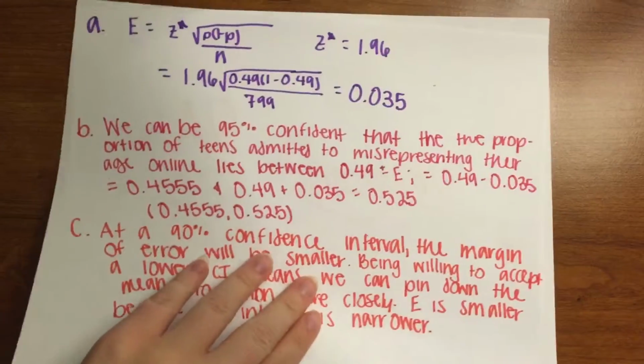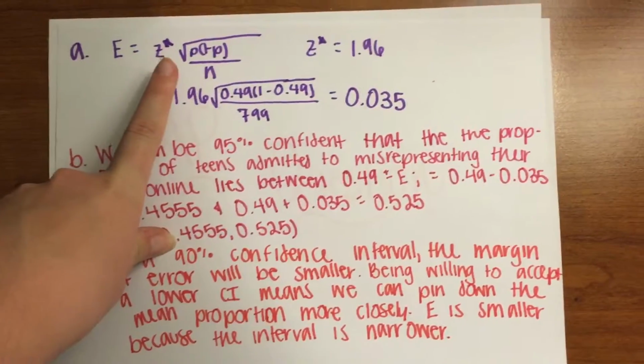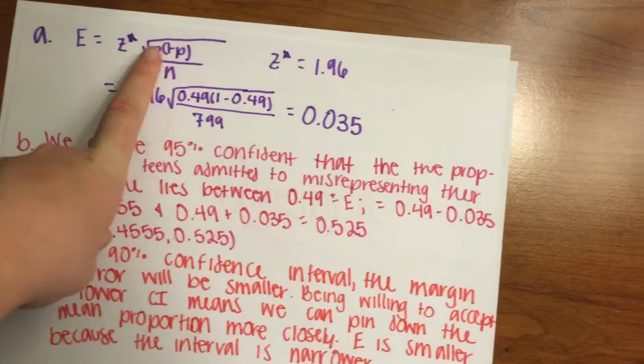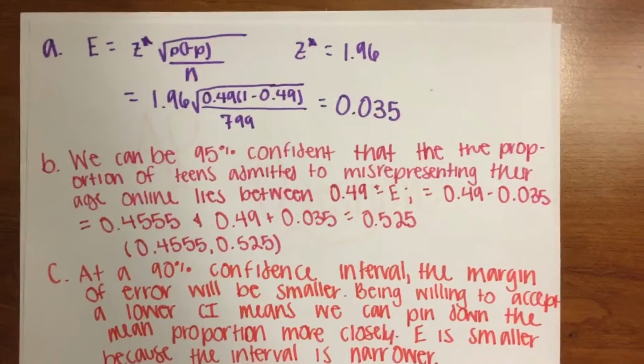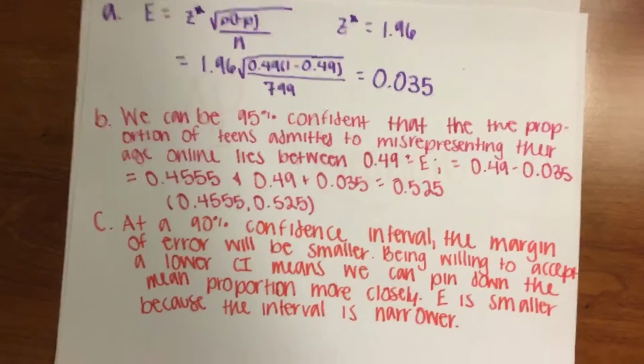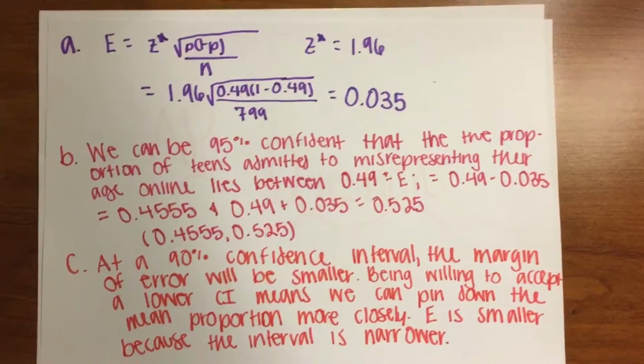And so we did that by taking the z-star times the square root of p times 1 minus p over n. And the z-star was 1.96 for the 95% confidence interval. So then there's the calculation, and our answer is 0.035.